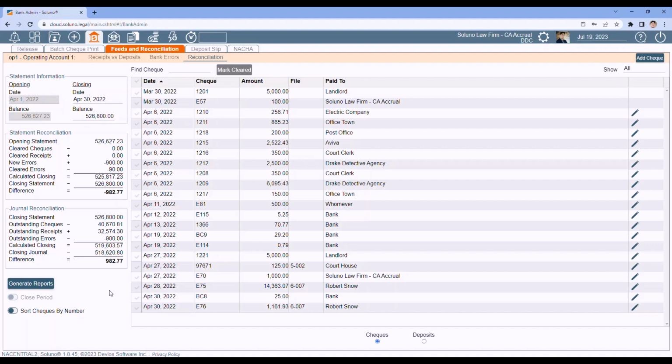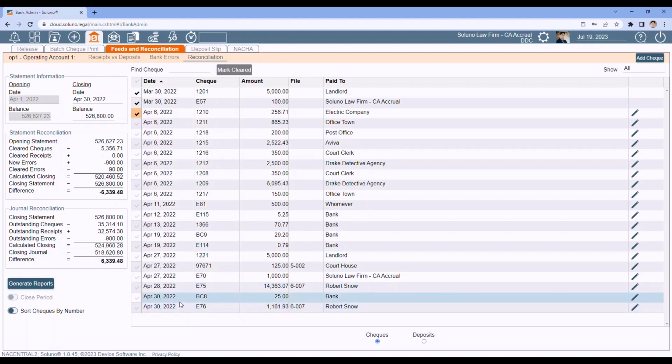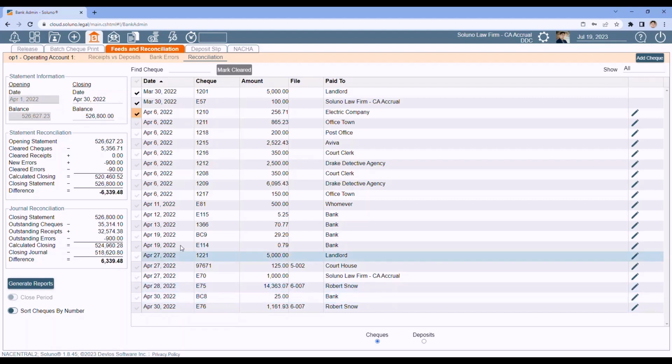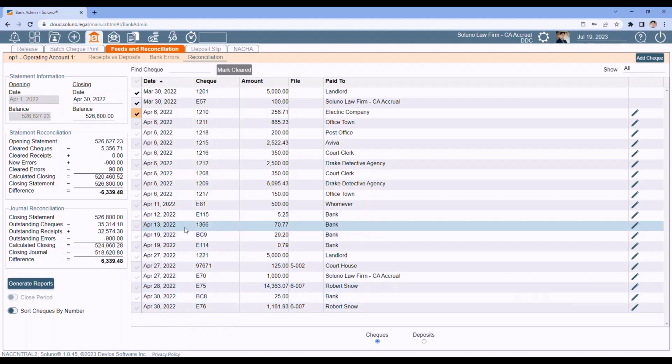Now, you do your bank rec. So you go through and you see you've got a section for checks and a section for deposits. Tag the items that have cleared the bank. Now, mine's a training database. I don't have a lot of stuff to clear. You may have hundreds, if not thousands, of checks you need to clear. So we give you some tools to try to help you out.